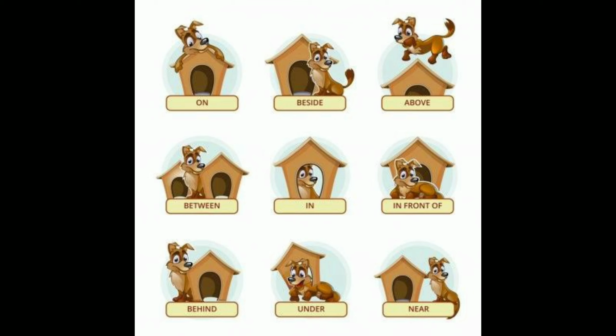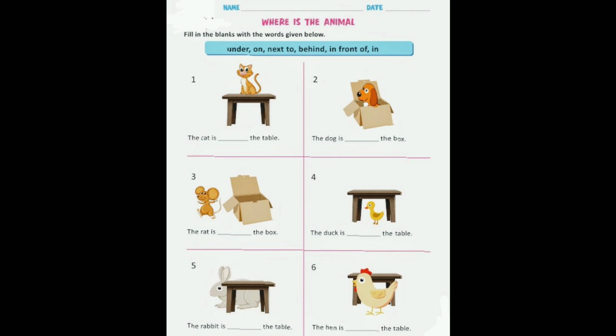In the picture you can see different prepositions according to the position or location of the dog given in the picture. On, beside, above, between, in front of, behind, under, near. These are the prepositions given here. You have to learn them.